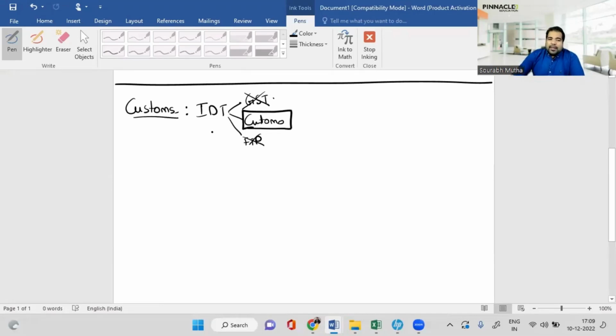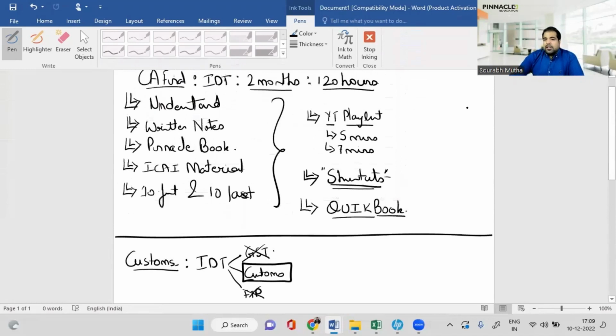Now, another thing that I bring to the table, which I think is very unique, is that I have a storyline which basically covers the entire GST and the entire customs. So in GST, I have a story of an electric bike company. This is an India-based electric bike company, and in that story, all the different chapters are covered. Same way with customs, I have a company called India Mobile Company, and in it, as you will see right now, we will cover all the different chapters of customs.